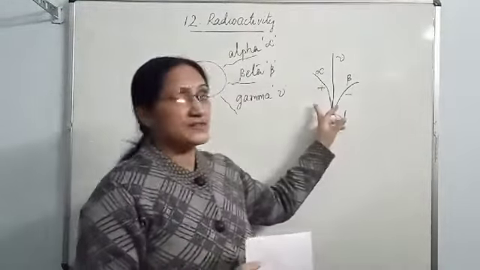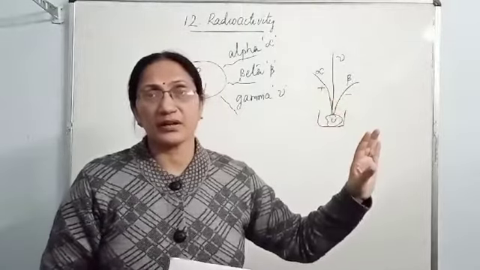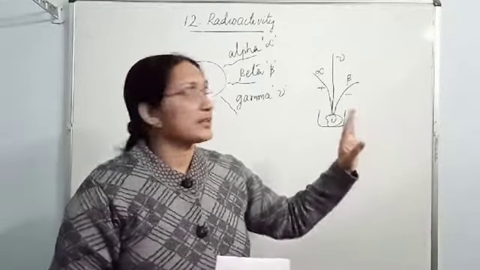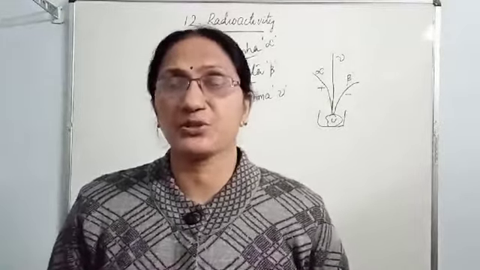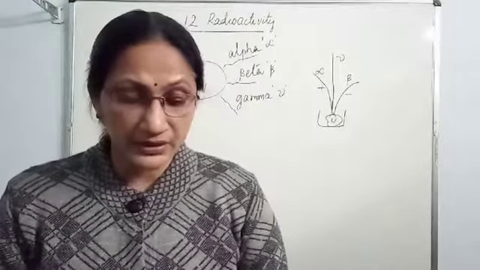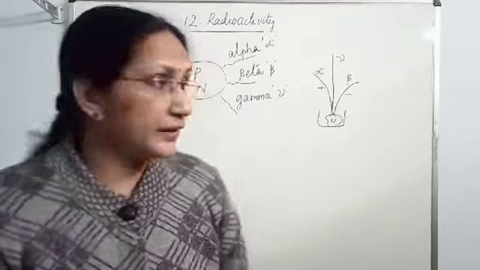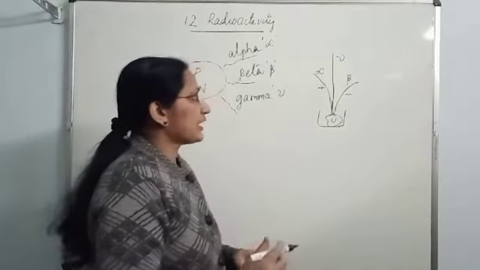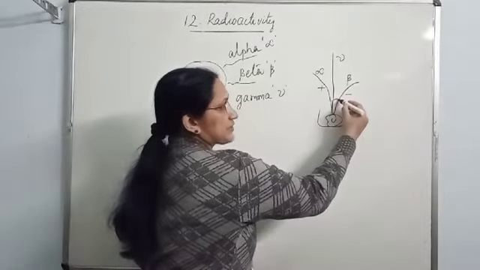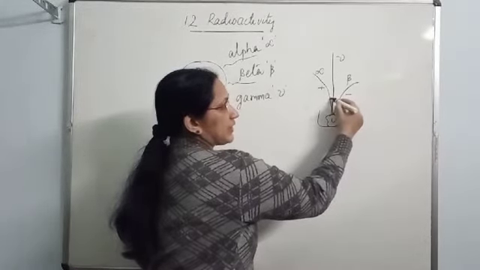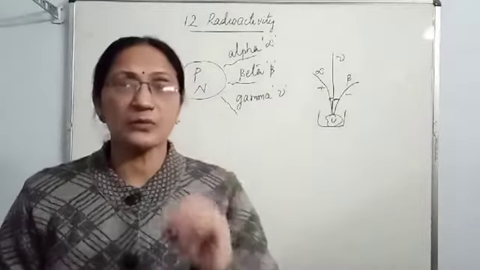Nuclear radiations, that is alpha, beta, gamma radiations, alpha and beta can deflect both in electric and magnetic field. Another point to remember is the angle of deflection is different. Beta radiation deflects through a large angle but alpha radiations deflect through a small angle.